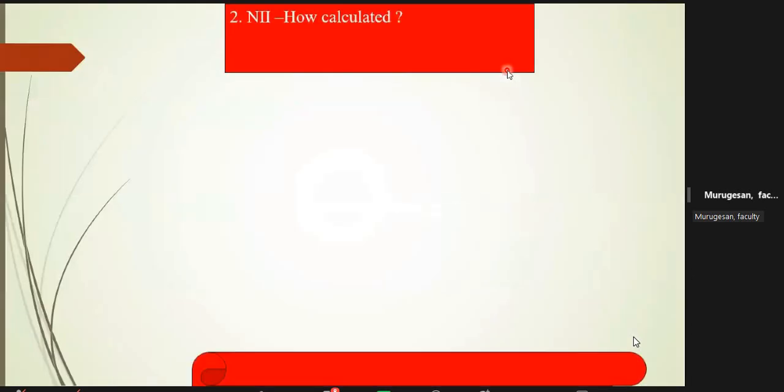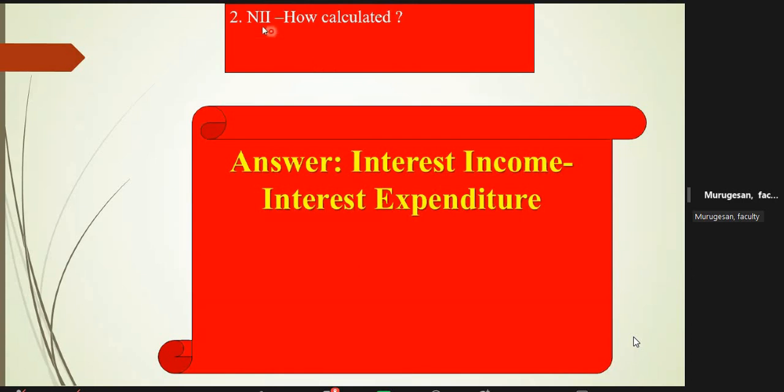Now a simple question number two, how is NII calculated? They may give a live example, and they will give a balance sheet also. What is NII? Because every bank works for NII. Net interest income. What is net interest income? It is not interest income minus other income; don't worry about commission and brokerage. It is only interest income minus interest expenditure. Interest income from loans, interest expenditure towards deposits, except current account. Except current account, for all deposits you have to pay a cost, savings account too. So interest income minus interest expenditure is the definition of NII.